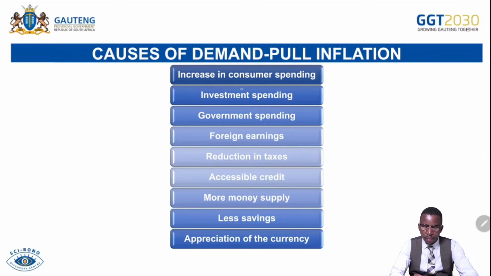So firstly, an increase in consumer spending. If consumers are spending more in the economy, it can happen that consumers are spending more but supply is still low. So should consumers demand more than what can be supplied, that can cause demand pull inflation. What causes consumers to demand more is an increase in money supply, an increase in borrowing and lending, a decrease in the repo rate, and a decrease in taxes.